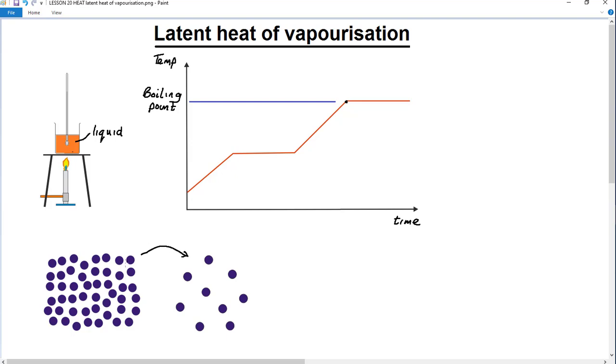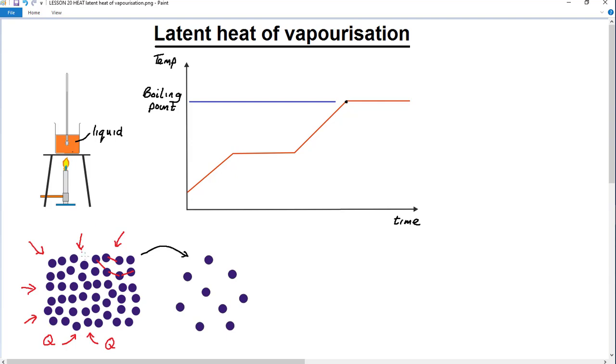And in escaping, what's happening is that they're being heated. So heat's going into the liquid. Heat's being absorbed by the liquid during this boiling process, and the energy that's going into the liquid is being used to help the particles overcome the cohesive forces within the liquid so that they can escape into the gas state.